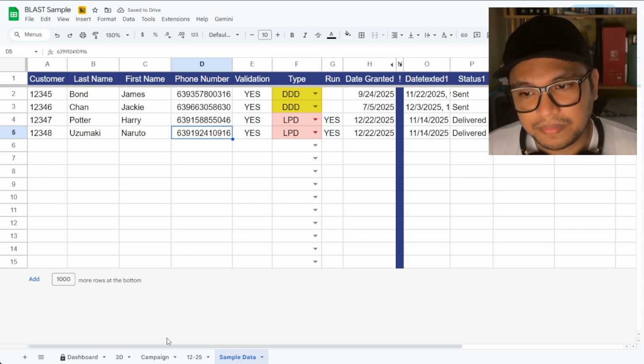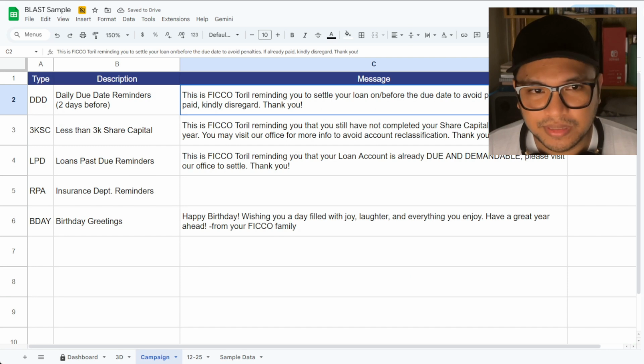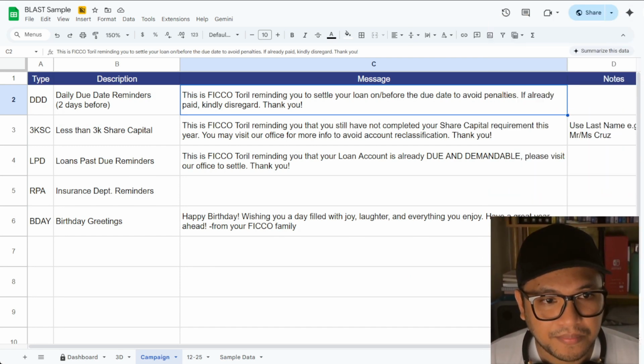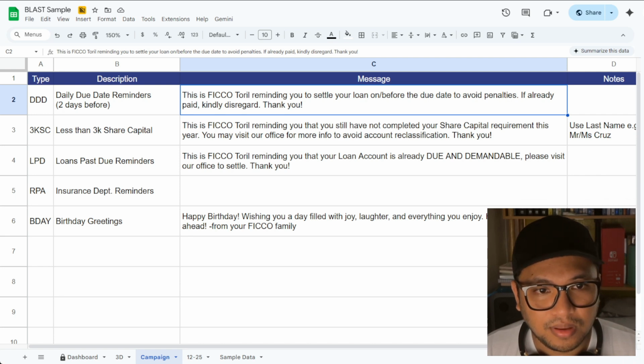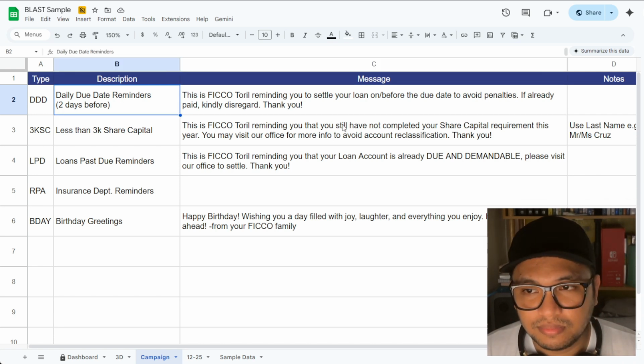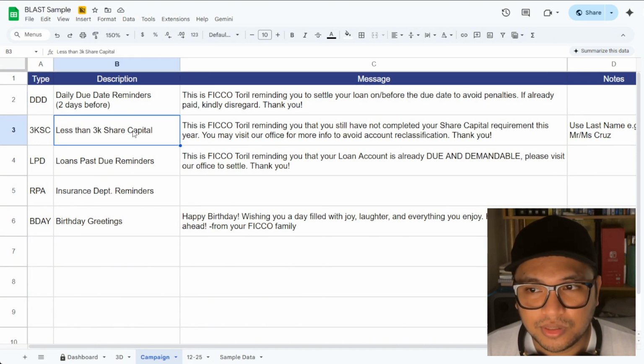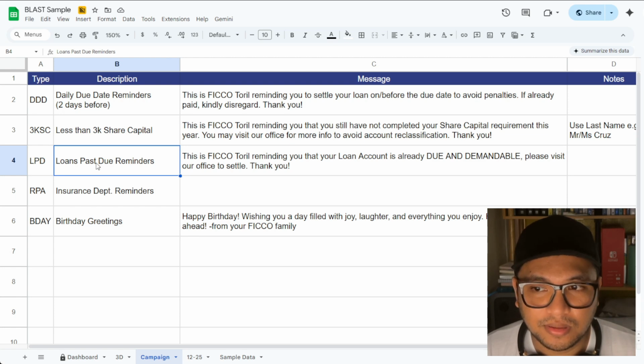And then the type. Let's say for example, we have different campaigns that we want to run, like this one here. Let's say we want to send daily due date reminders, and this is the message. We want to send messages to members with less than 3,000 share capital. We want to send reminders to the ones that have loans past due.